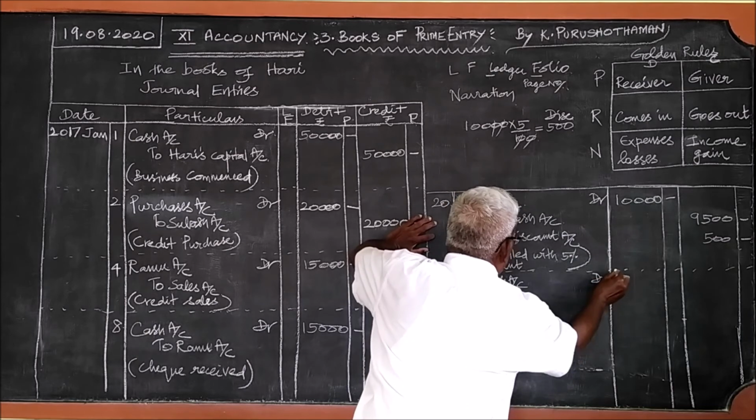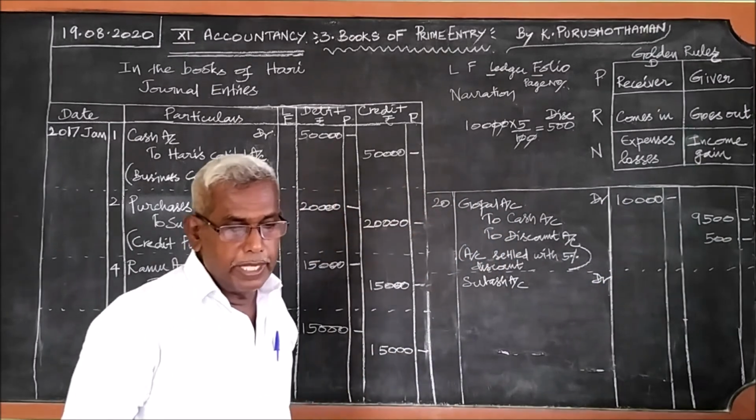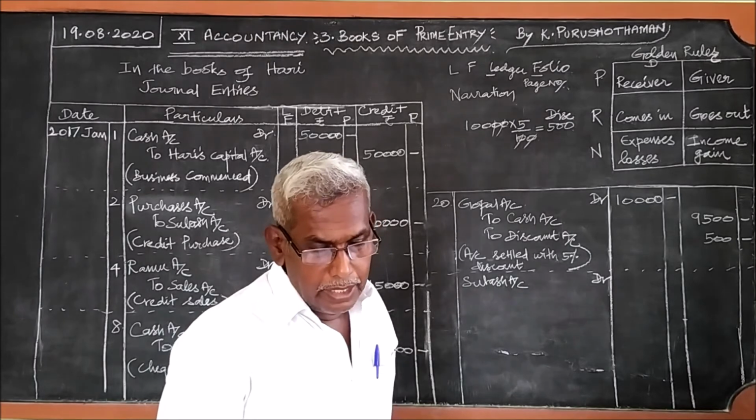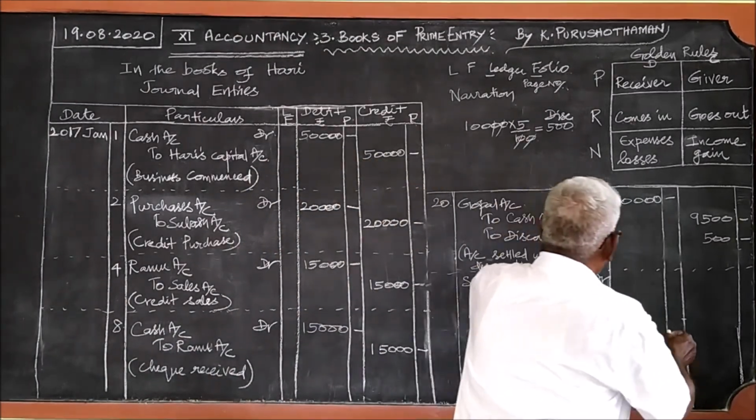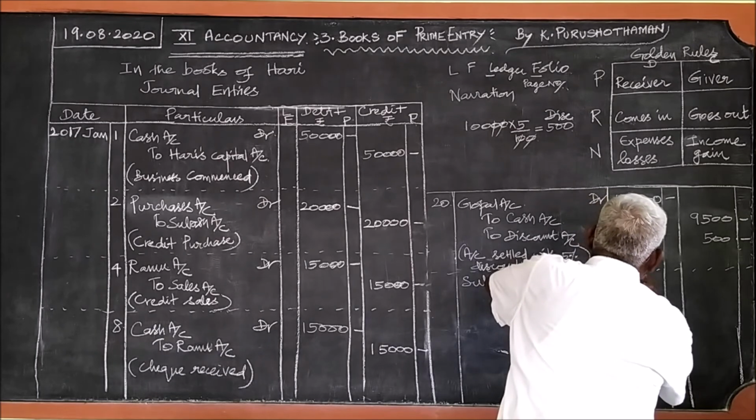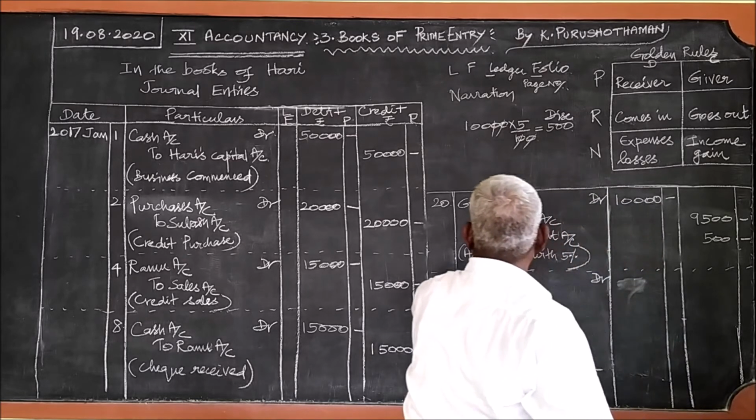How much is paid? 4,750 is paid. Yes, we will mention that later.